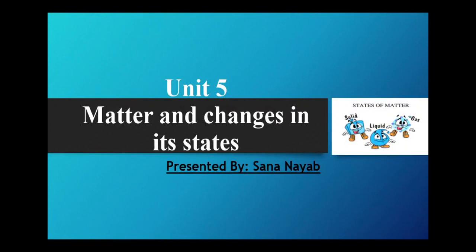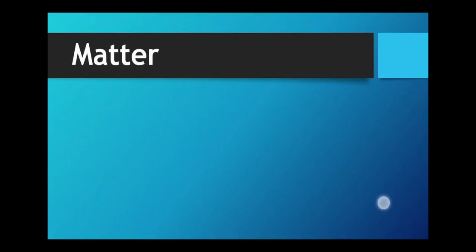Today we are going to start our new chapter, that is Unit 5, Matter and Changes in its States. Now the question is, what is matter? And what types of states does it have? And what types of changes occur in these states? Okay, let's see what matter is.